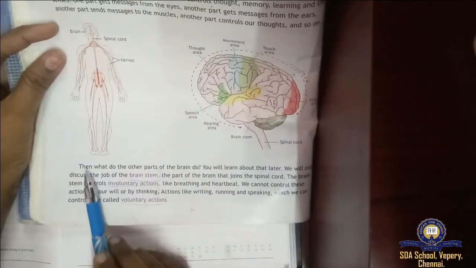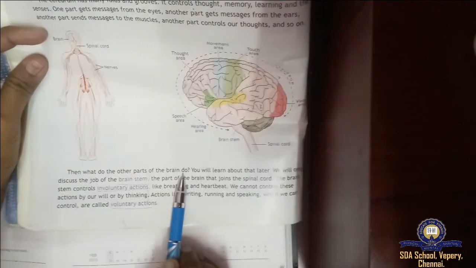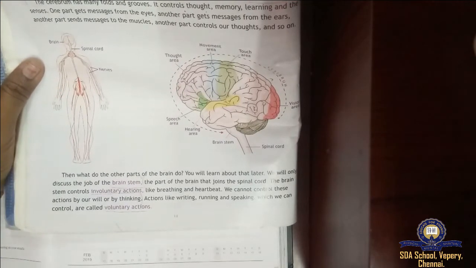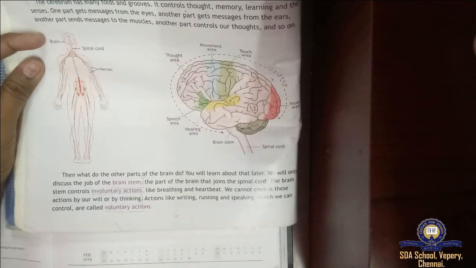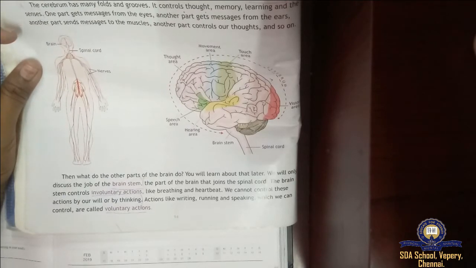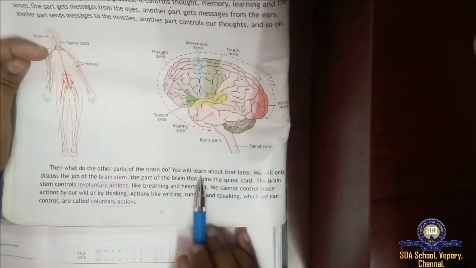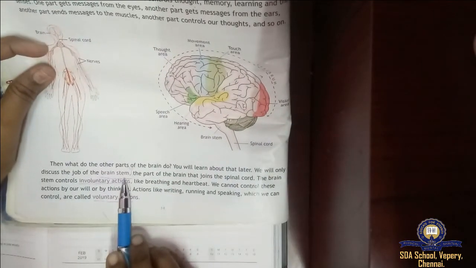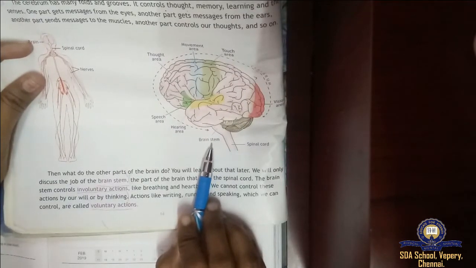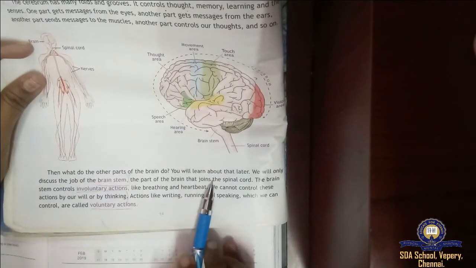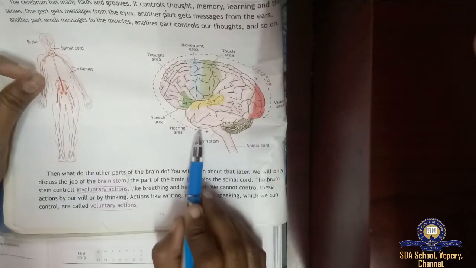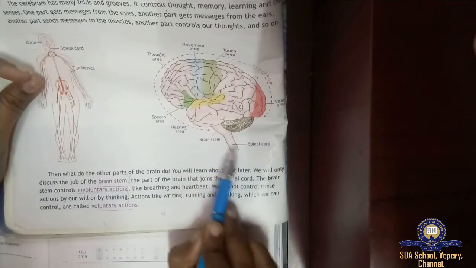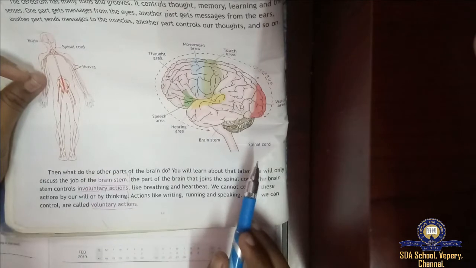So what do the other parts of the brain do? Some parts we saw just control the thoughts, get the message, send the message. Then what do the other parts of the brain do? You will learn about it later. We will only discuss the job of the brain stem. We saw the brain stem here. Now we will discuss the part of the brain that joins the spinal cord. I told you, the brain stem is a part of the brain and it also joins the spinal cord.